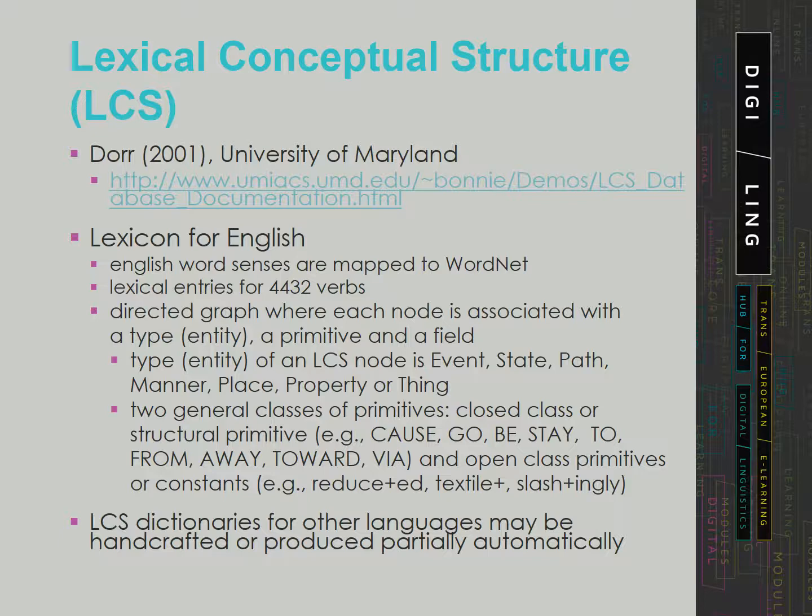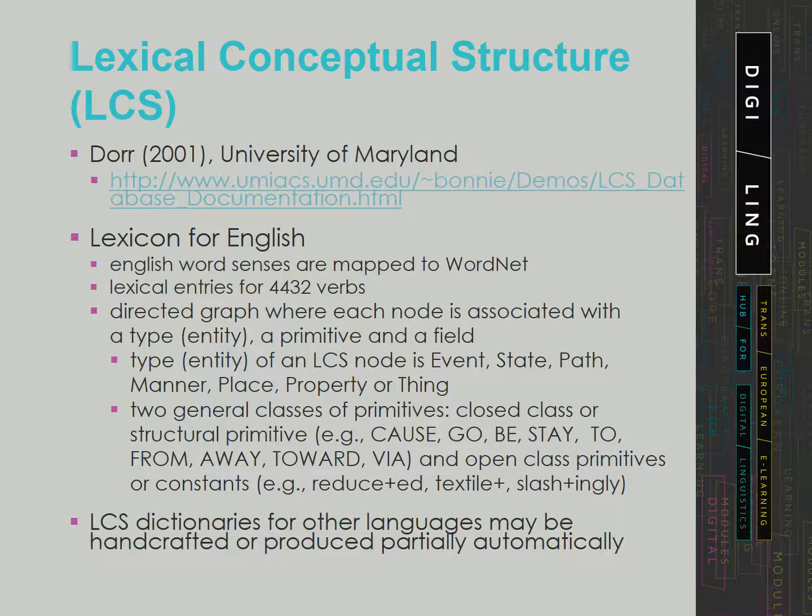The resulting database was further extended to include 26 new classes, adding 3,000 WordNet-tagged verbs. It contains handcrafted lexical entries for 4,432 verbs. LCS is a directed graph with a root. Each node is associated with certain information, including a type, a primitive, and a field. The type of an LCS node is one of event, state, path, manner, property, or thing.